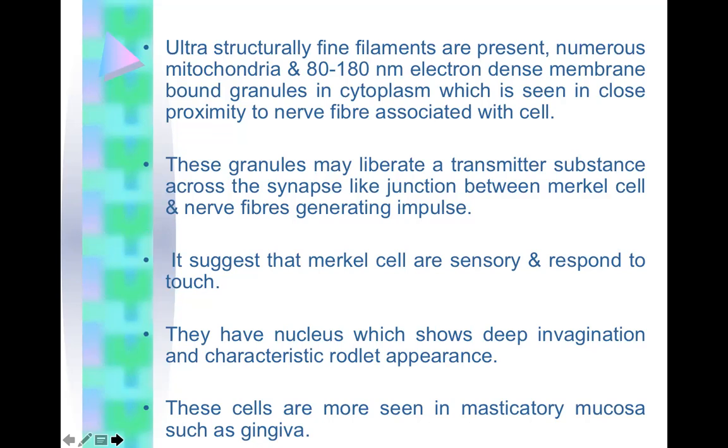Ultrastructurally, fine filaments are present, with numerous mitochondria and electron-dense membrane-bound granules in the cytoplasm, seen in close proximity to the nerve fiber associated with the cell. These granules may liberate a transmitter substance across the synapse-like junction between Merkel cell and nerve fibers, generating an impulse. It suggests that Merkel cells are sensory and respond to touch. They have a nucleus which shows deep invagination and characteristic rodlet appearance. These cells are more seen in masticatory mucosa such as gingiva.